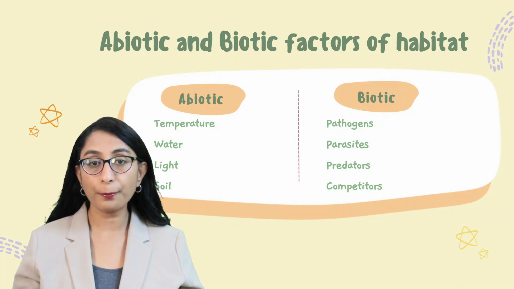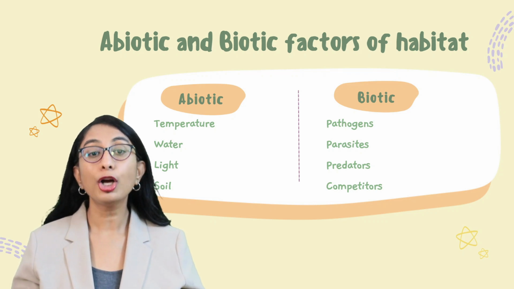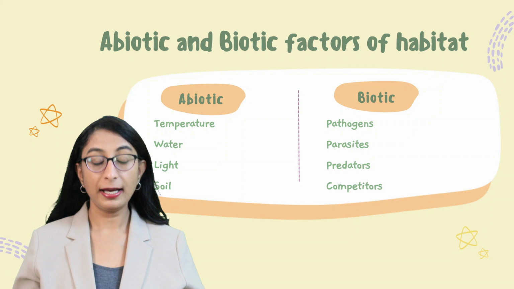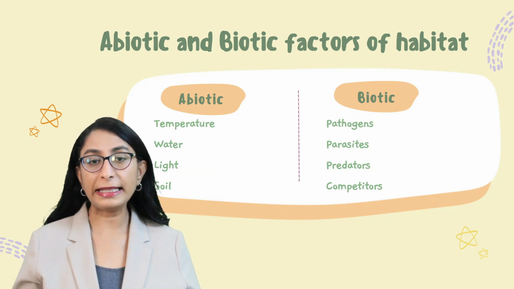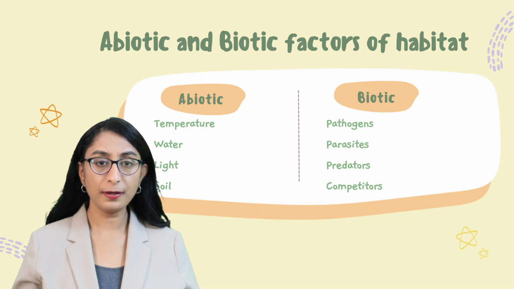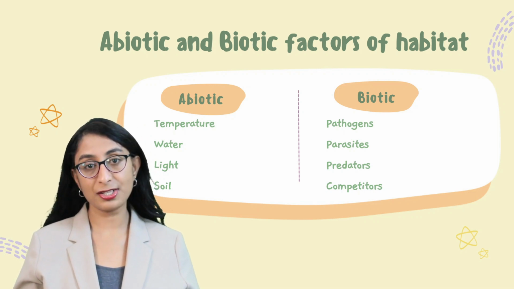It also comprises abiotic factors or non-living factors. And what are these non-living or abiotic factors? They are the temperature, water, soil, light, etc.